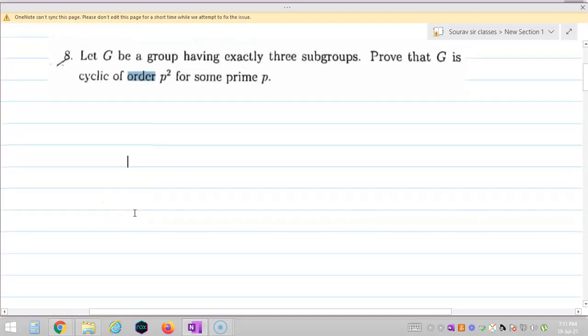Okay students, let's solve the last question. Question number 8. It is from abstract algebra, group theory. It is a very easy question. According to me, it is the easiest question among all of the 8 questions.